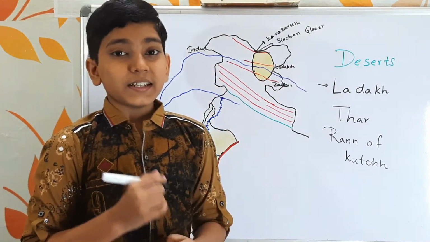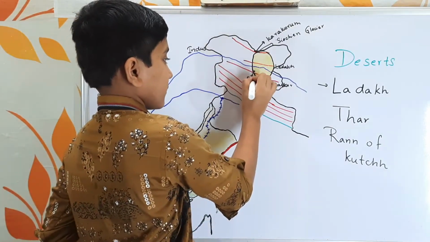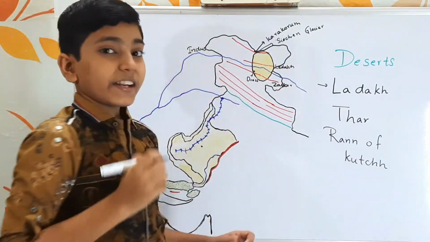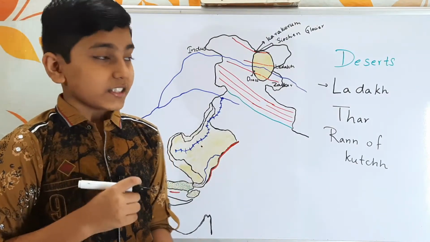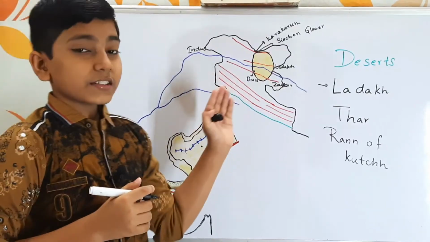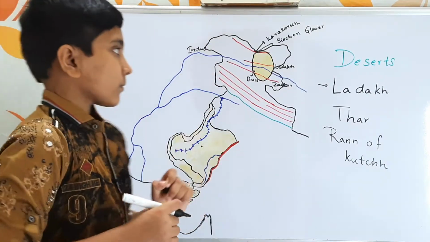And the coolest place in India is Dras, which is situated here. The coolest temperature ever recorded in India is at Dras, minus 45 degrees Celsius, and it is situated in the Zaskar range. Dras is situated in the Kargil district of the Ladakh Union Territory.